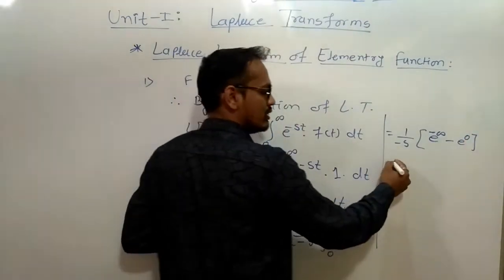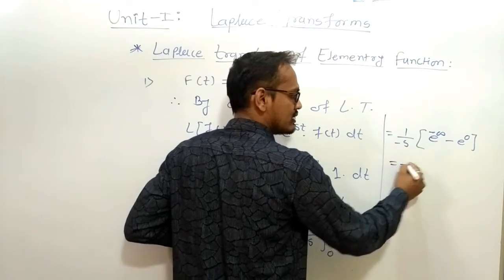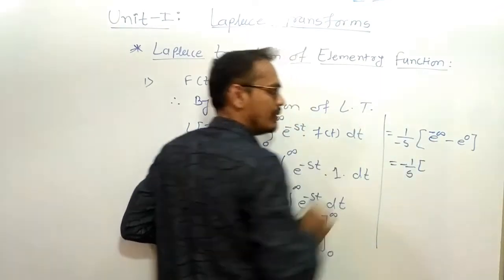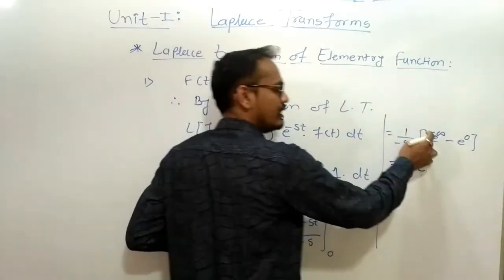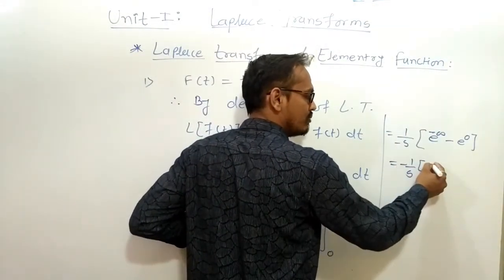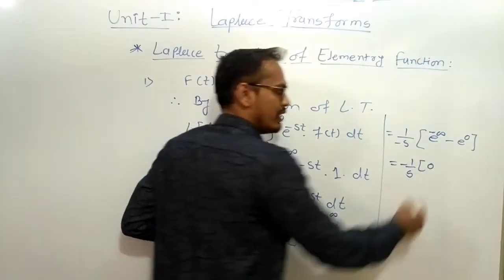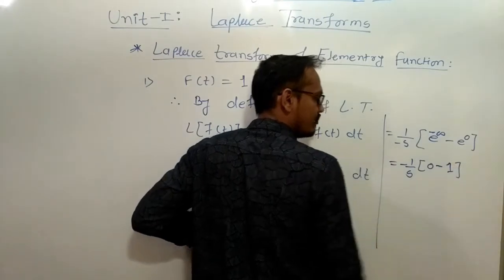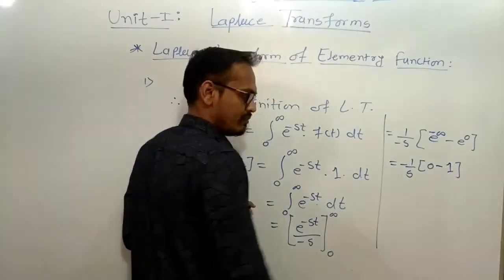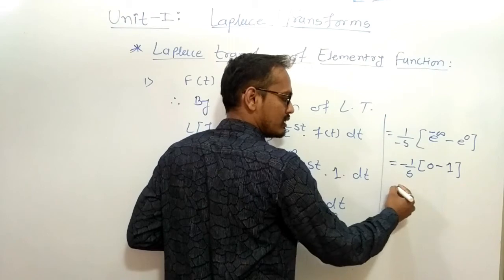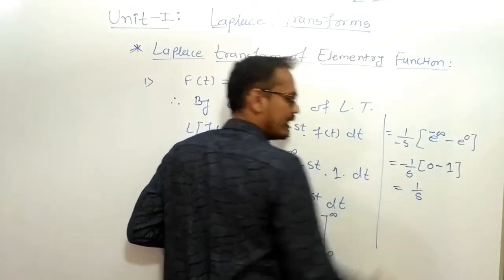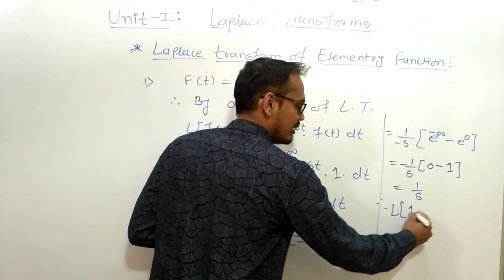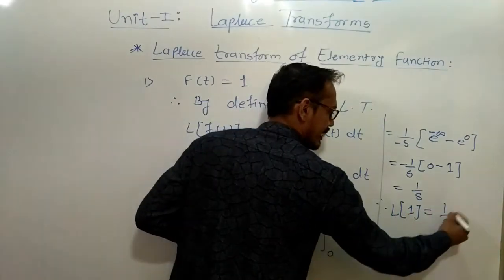So it equals 1 by minus s, which means minus 1 by s as it is, and when we put the limit infinity, e raised to minus infinity becomes 0, minus e raised to 0, which is 1. So 0 minus 1 is minus 1, and minus into minus is plus, so it becomes 1 by s. Therefore the Laplace transform of 1 is equal to 1 by s.